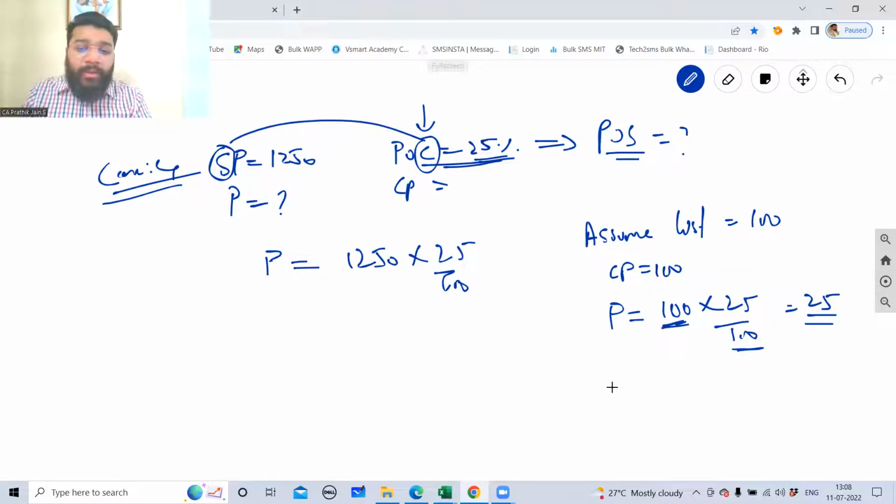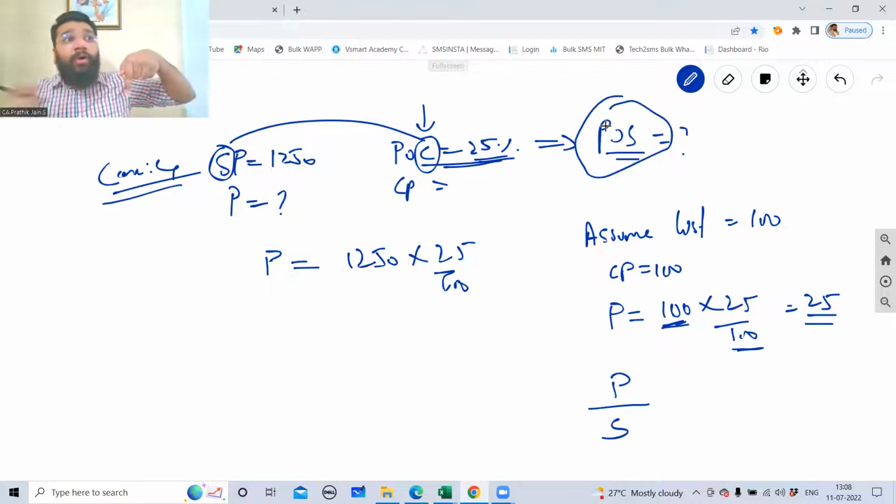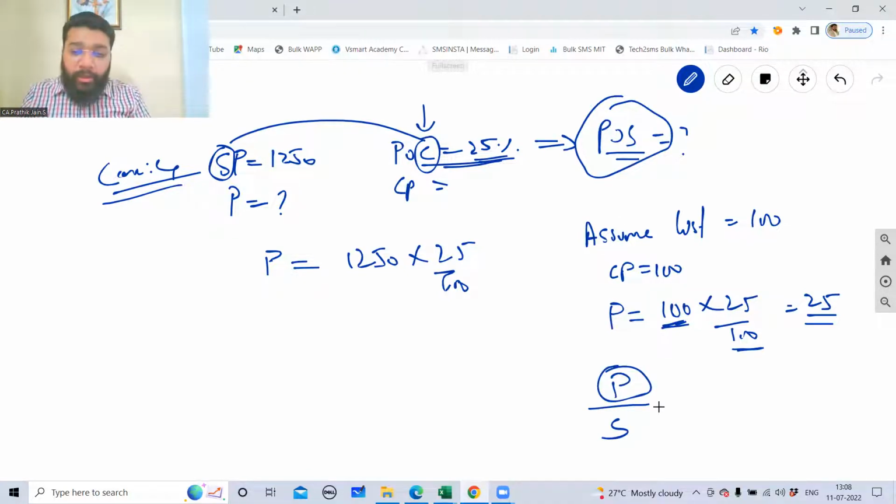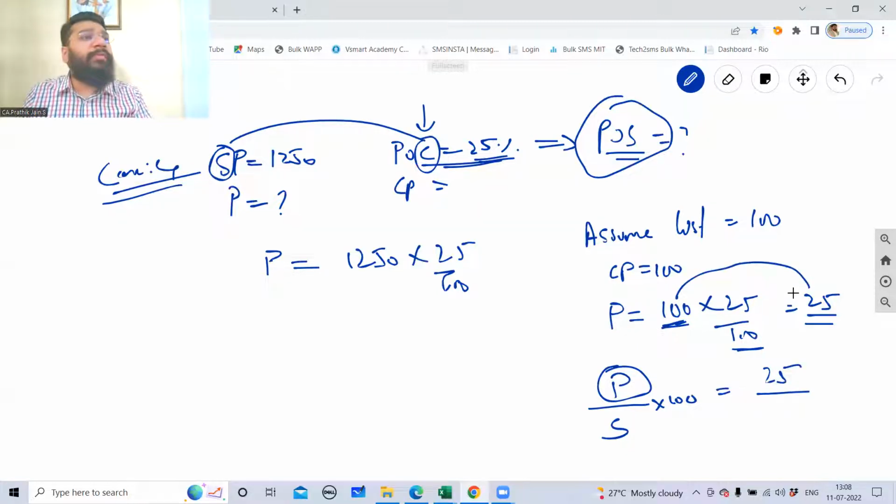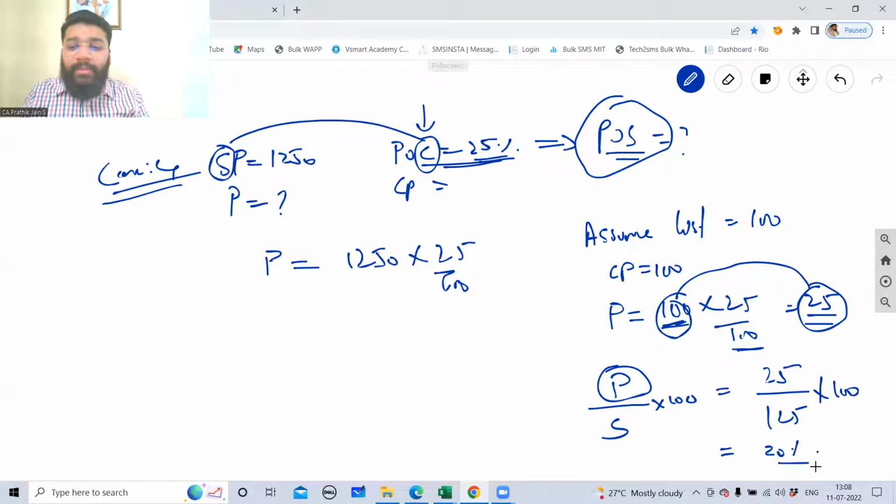Okay. Now what do I want? I want profit upon sale because I want profit on sale. Profit sitting on sale. Can you see profit is sitting upon sale? Into 100. Profit is how much? 25. Sale price is how much? The 100 plus 25. 100 is cost price. 25 is profit. Cost price plus profit is equal to selling price. So 125 is sale price into 100. You'll get 20%. So profit on sale is 20%.